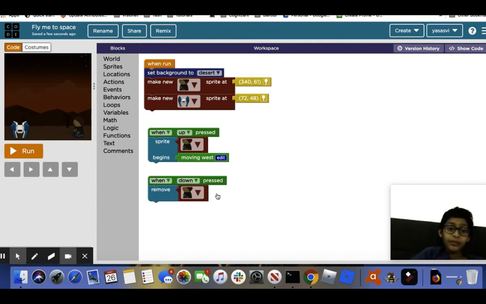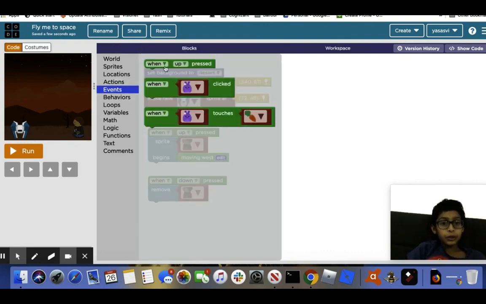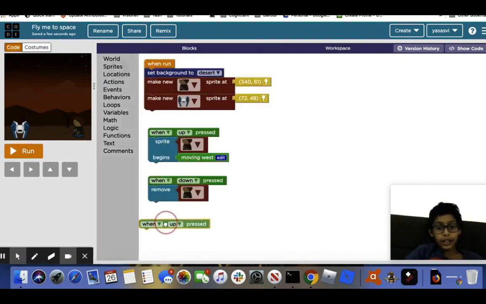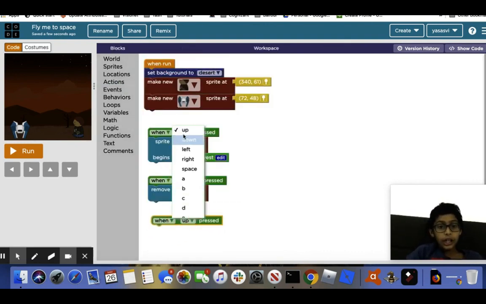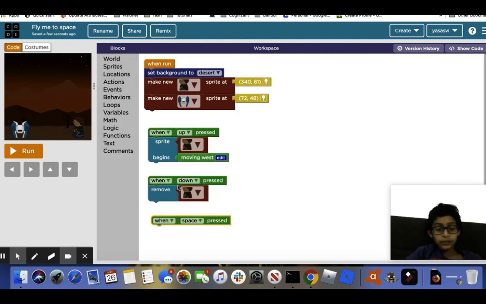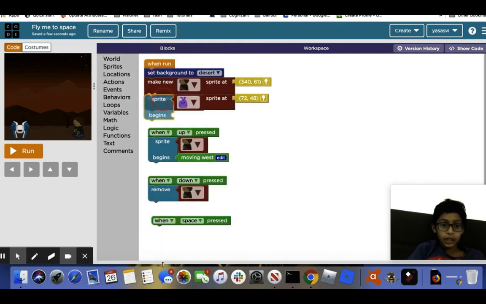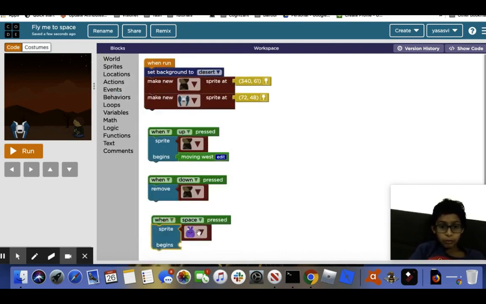Now we have to make the spaceship fly into space. So what we're going to have to do is take the when key pressed event again, and this time we'll do space. So when space pressed, we have to go into behaviors and then do sprite begins.